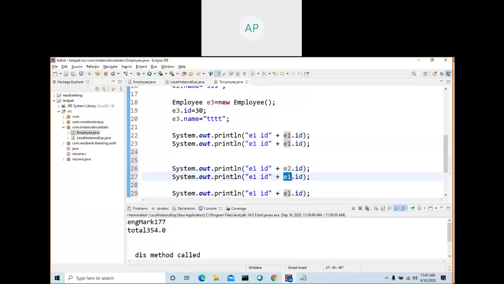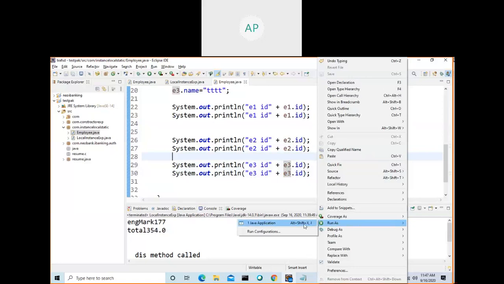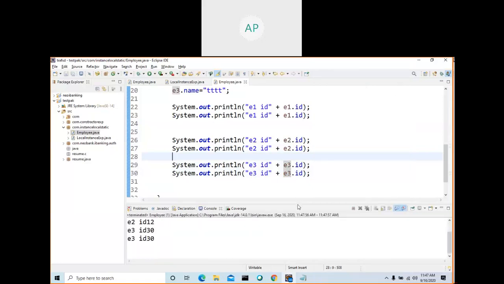So when you type e2, and e3, this one is e3, Control C, Control V. Okay, let me run this one.